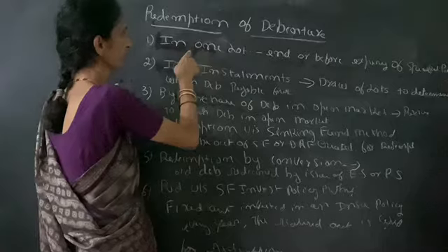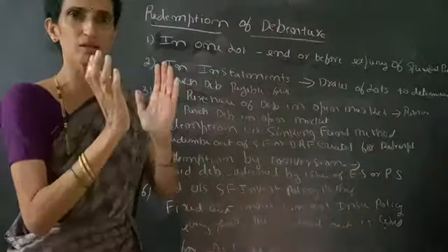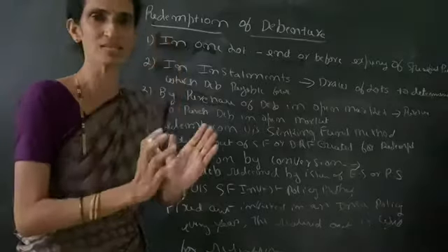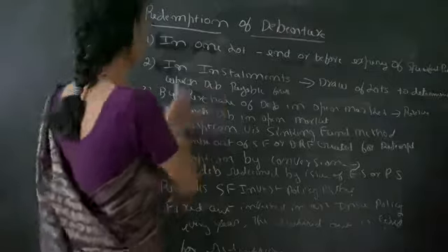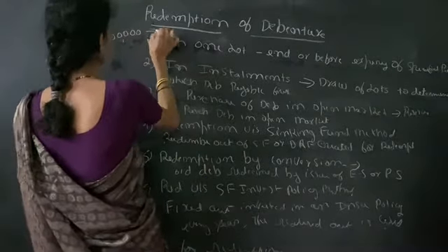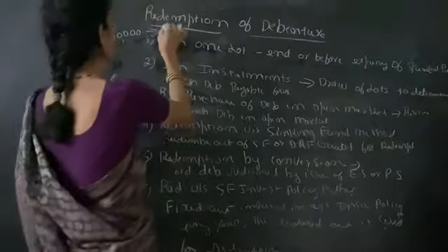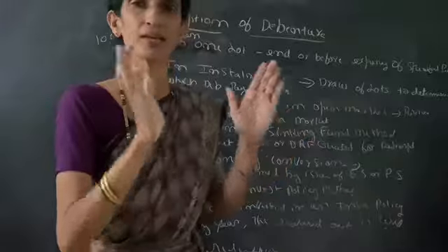First one is in one lot. That means only once, one lump sum money will be paid at a time. For example, if there are 10 lakhs of debentures and they will be paid on a fixed day, for example on 1st January, the whole 10 lakh is paid on the same day.